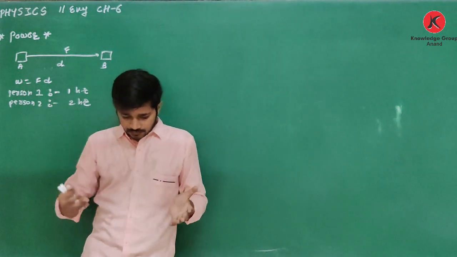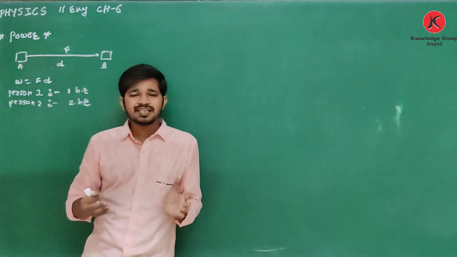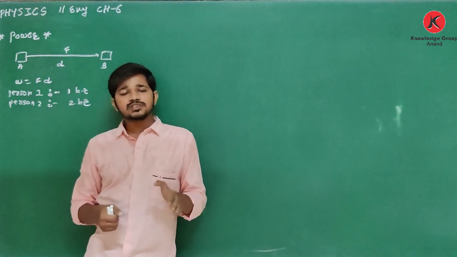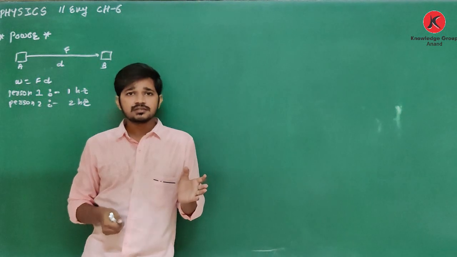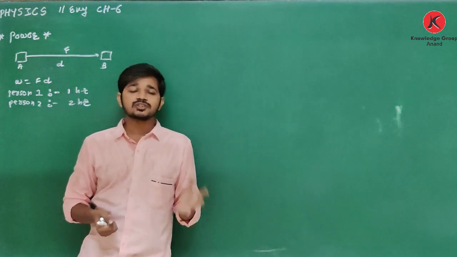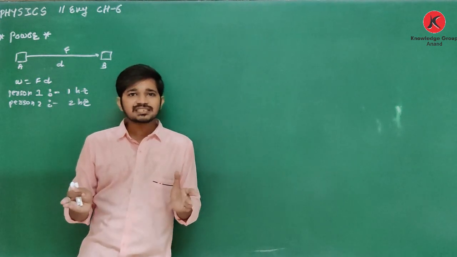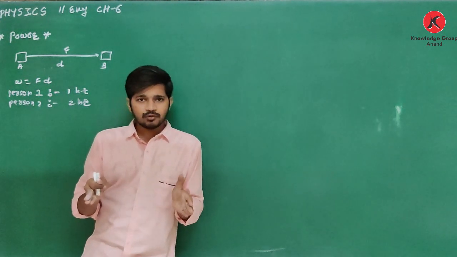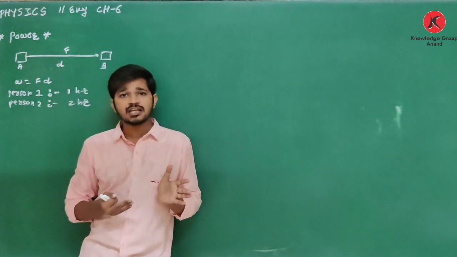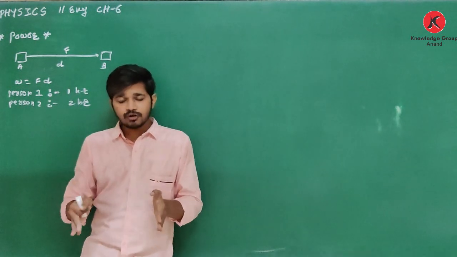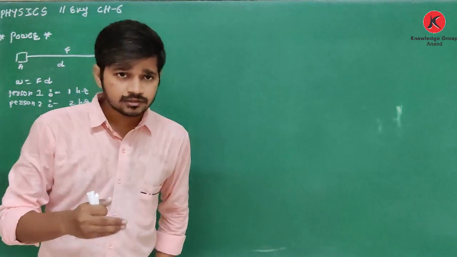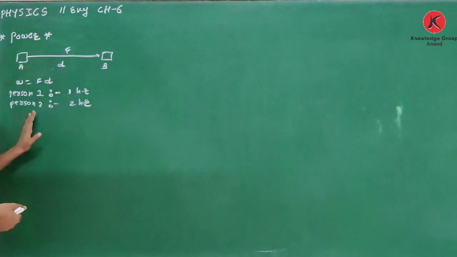If there is one physics lecture video of 25 minutes, and some students complete that video in 1 hour, then very good. But if some students take 3 hours, then it is not good. Why? Because work is same. Someone is taking proper time, that is 1 hour, but someone is taking 3 hours. It is a very long time to perform the same work. If you take more time, then it is not good.